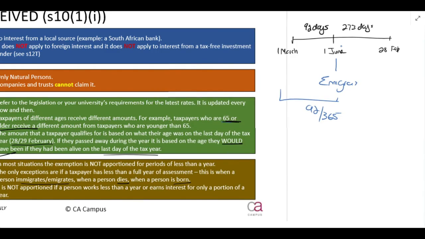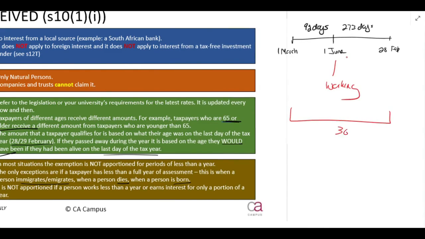Okay, be aware of it. Those are the only times it happens. Now, what I want you to understand is, let's say that a person was a student and they started working for the first time on the 1st of June, their tax year is still 365 days. You don't say it's only from the period that they start working.